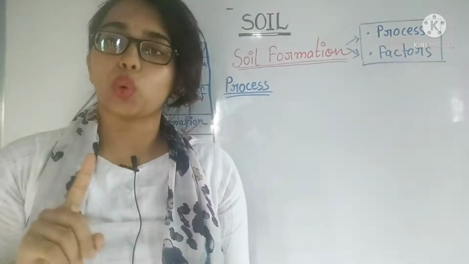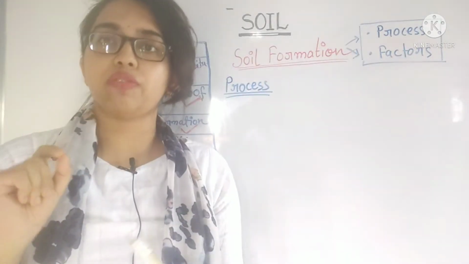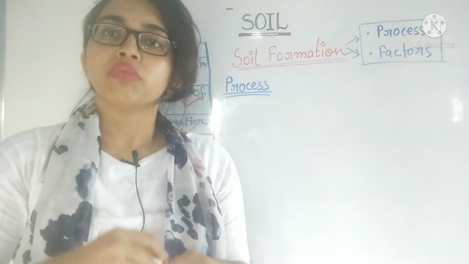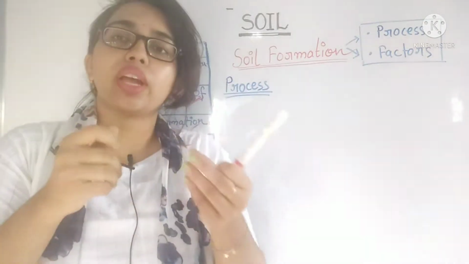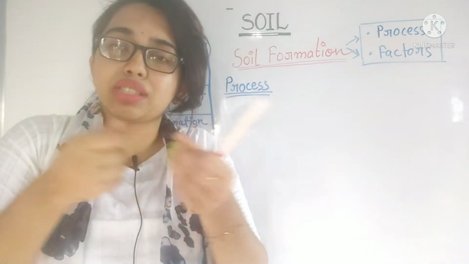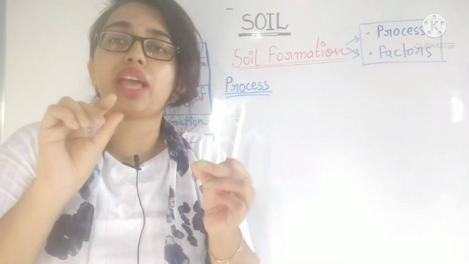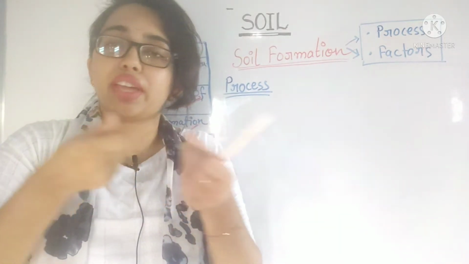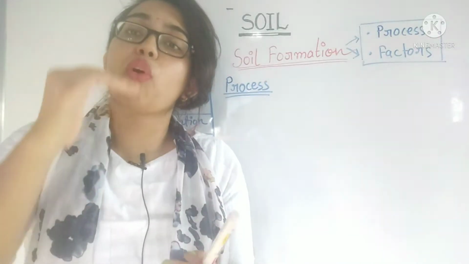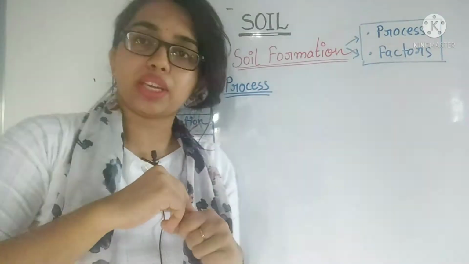In the first video, in soil part 1, I told you that soil is not a very slick matter. It is not like a bed sheet, it is not very thin, it is made up of several layers. Let me explain.